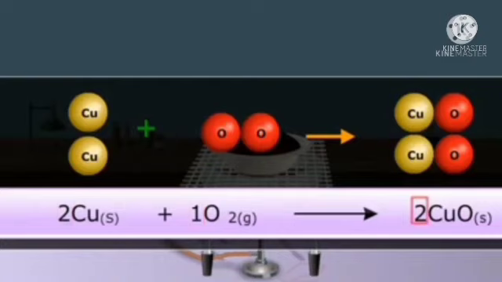These are the physical states of chemical equations. I hope all of you understand today's topics. What is a chemical equation? Then how to write the chemical equation, and finally some physical states of chemical equations.